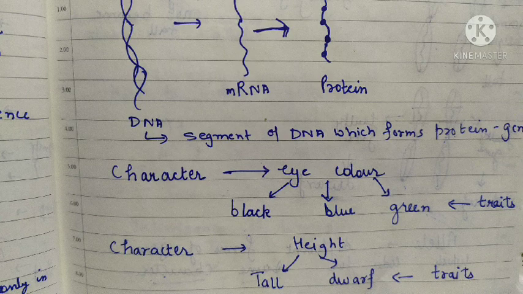Gene is basically a segment of DNA which forms protein. So a segment of DNA which forms protein is referred to as gene. The genes are passed on from parents to offspring, and the term factor was used by Mendel in place of gene.